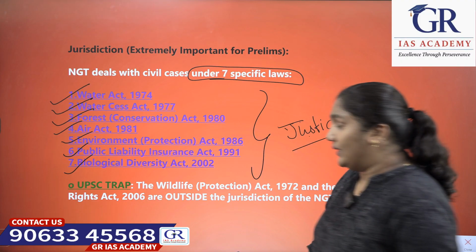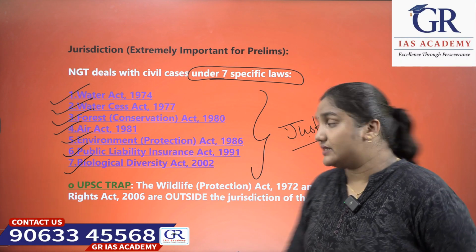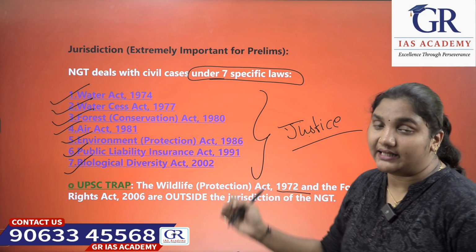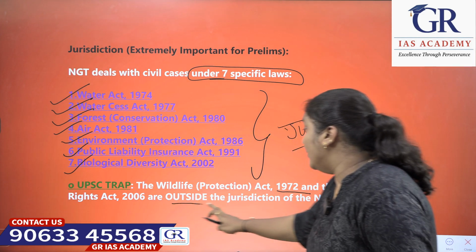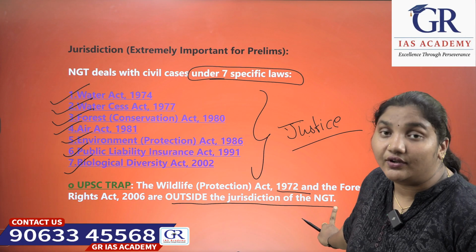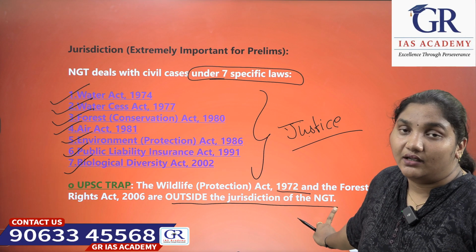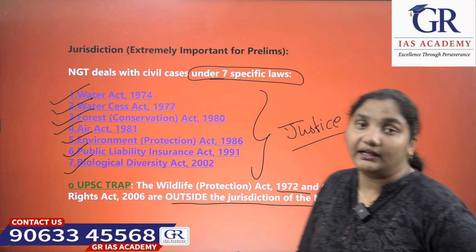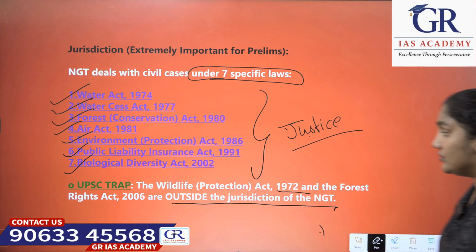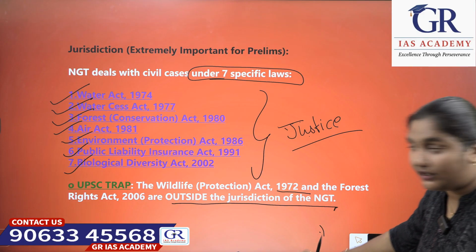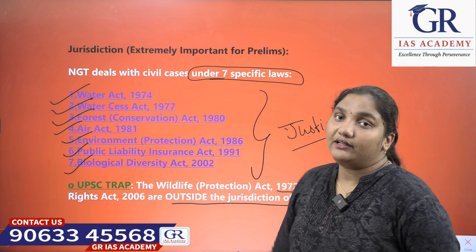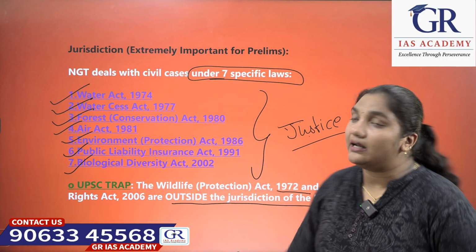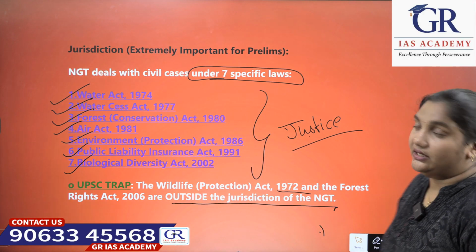Next, what is the UPSC trap here? The Wildlife Protection Act 1972 and the Forest Rights Act 2006 are outside the jurisdiction of the National Green Tribunal. They are not included in the NGT. Only these 7 are included, and these 2 are excluded.